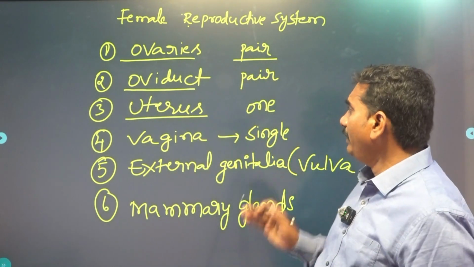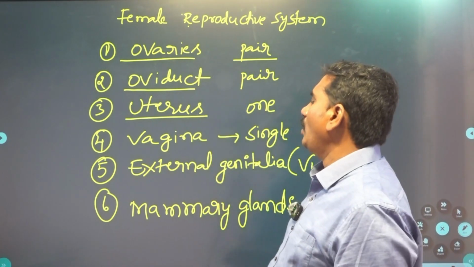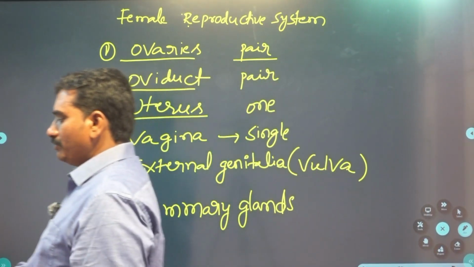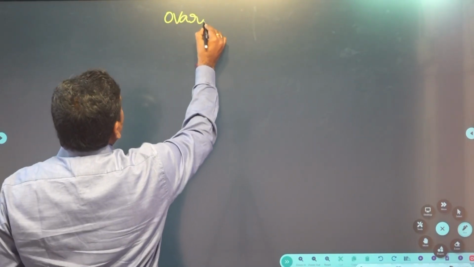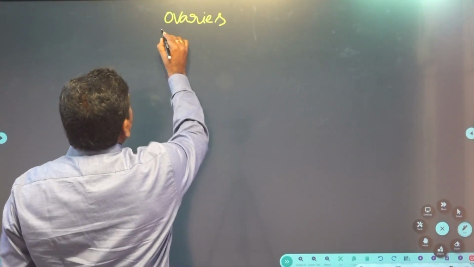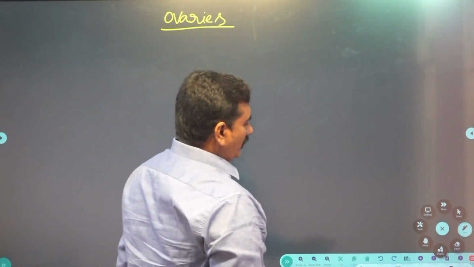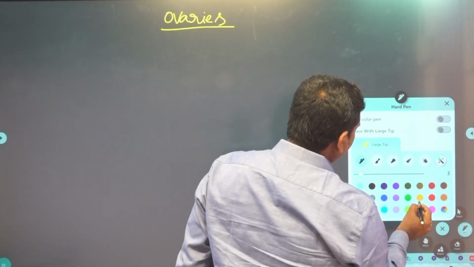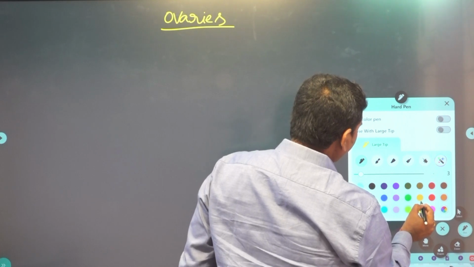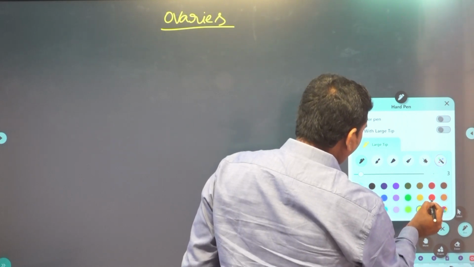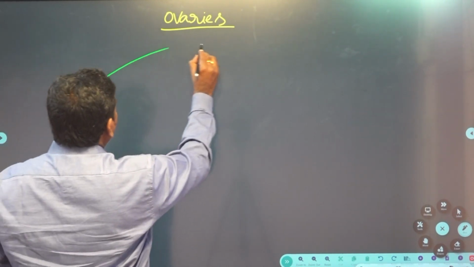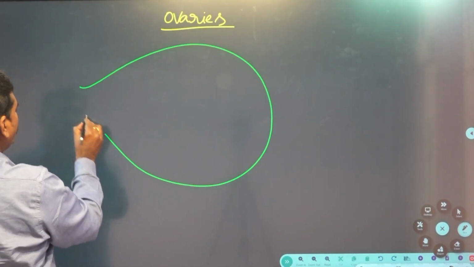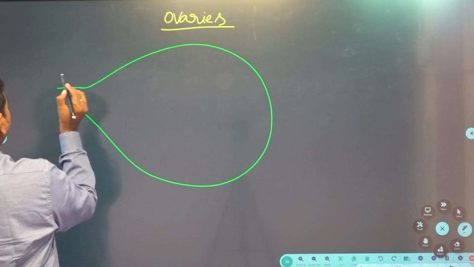Okay, next. Now we see the ovaries. Ovaries are in the abdominal cavity. If you see the structure of the ovary, it is like this.